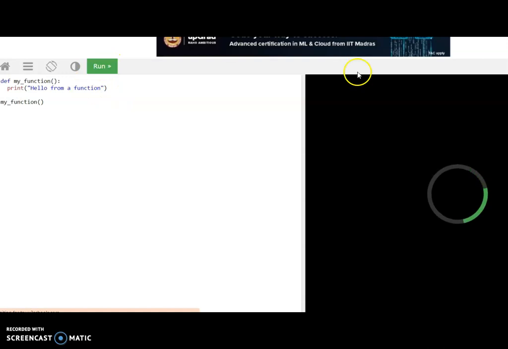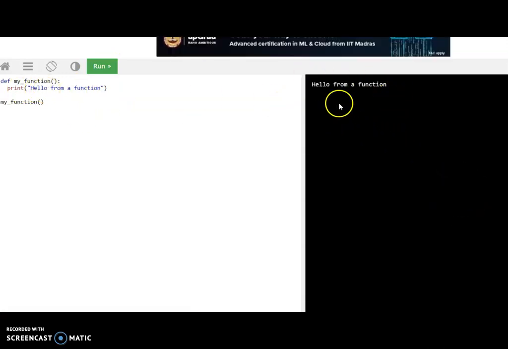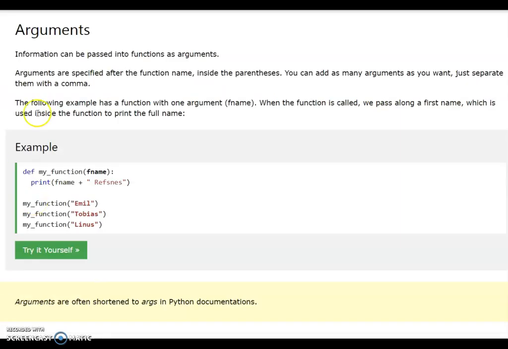Just run this code. The output is shown here. It will print the message which is shown here. Understand? We have seen how to define the function first. Now we are going to see how we can pass arguments or values inside the function.